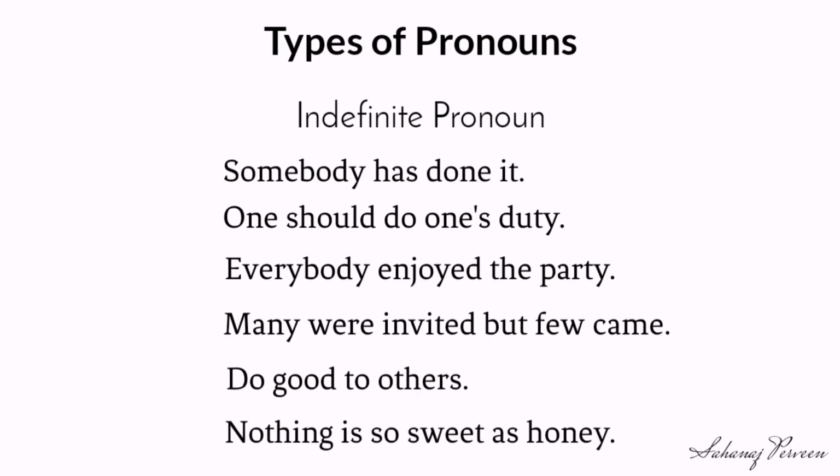In the above sentences, the words some, one, everybody, many, others, none refer to persons or things in a general way. We don't know exactly which thing or person has been referred to by the indefinite pronoun. Therefore, they are called indefinite pronouns.